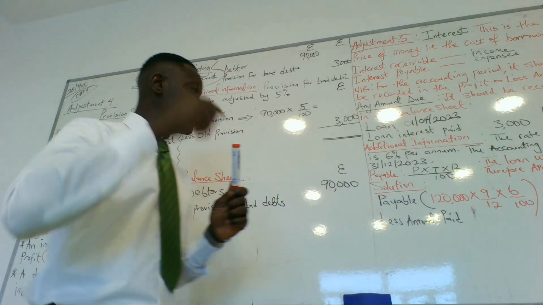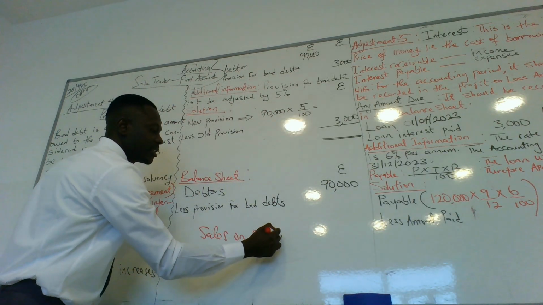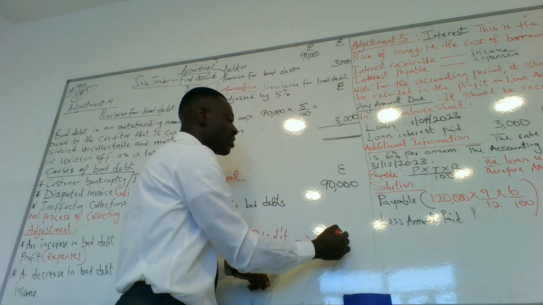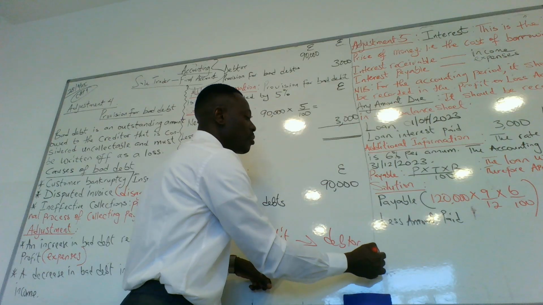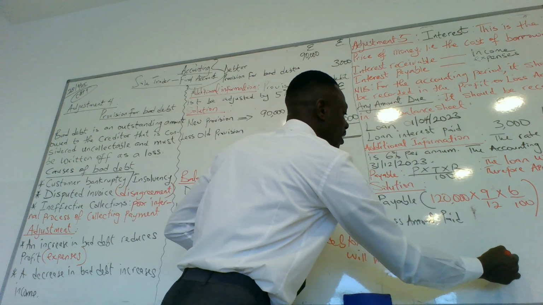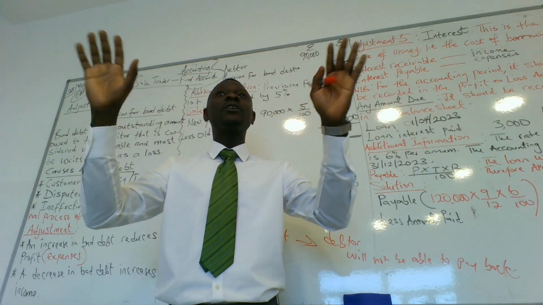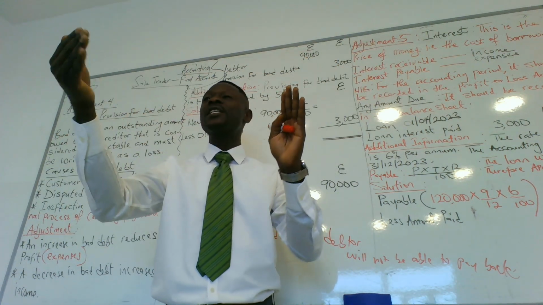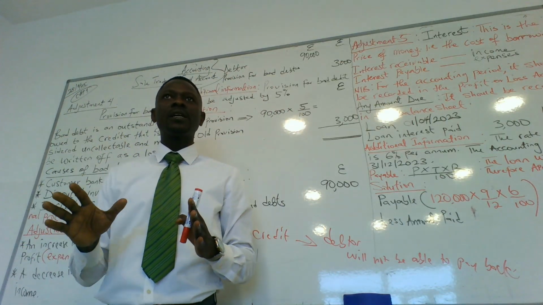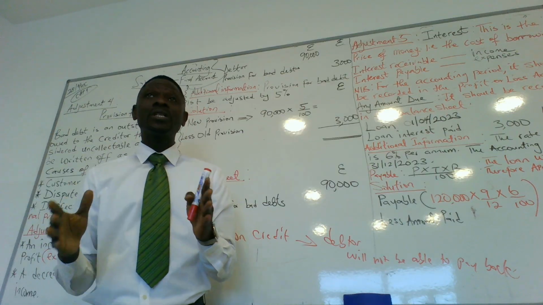In as much as a business sells on credit, it is expected that some of the debtors will not be able to pay back. You are selling on credit. If you are selling on credit, you should be expecting that not all your debtors will pay back. You sold on credit. Do you know what credit is?